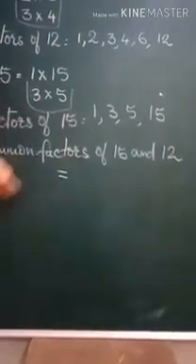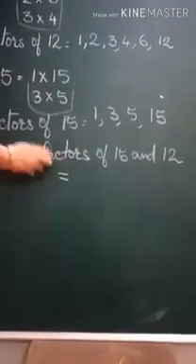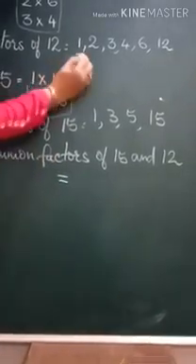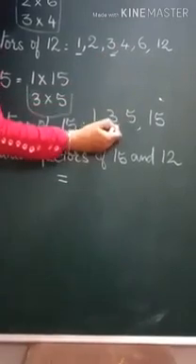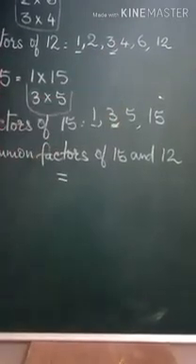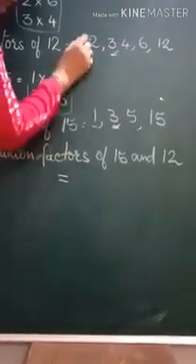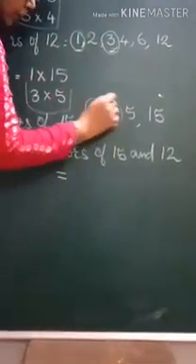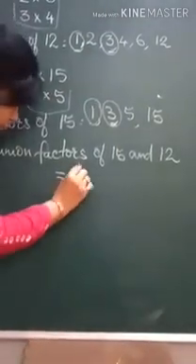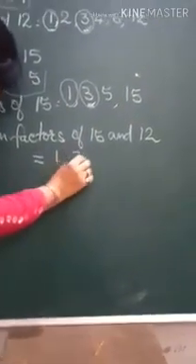Check the list. 1 is always there and 1 is a common factor of all the numbers. So 1 is there. Then next number which is common is 3. And do you have any other number? No. So which are the common numbers? 1 and 3. So common factors are 1 and 3.